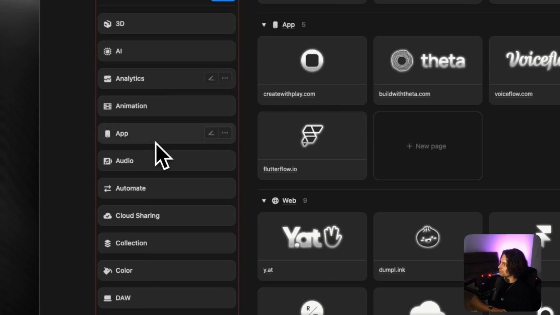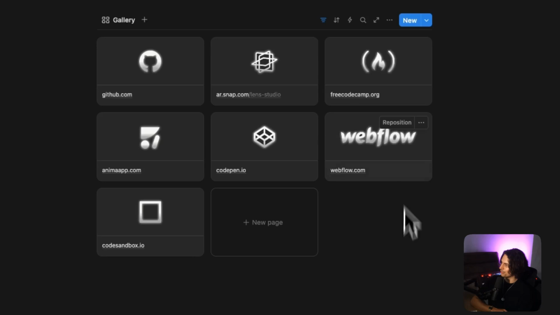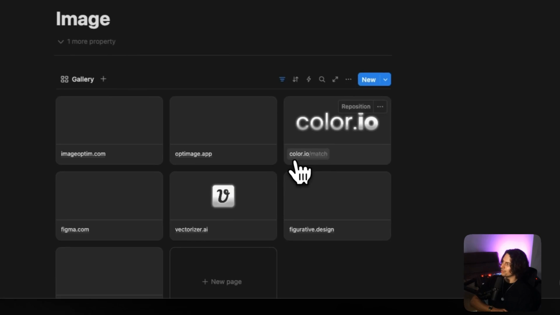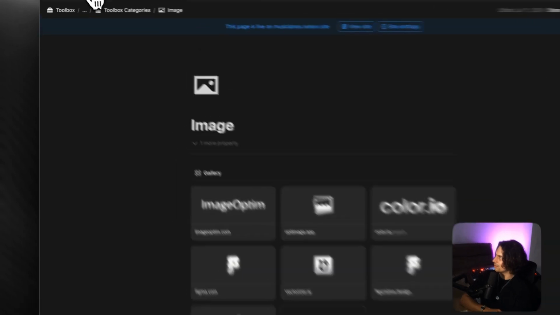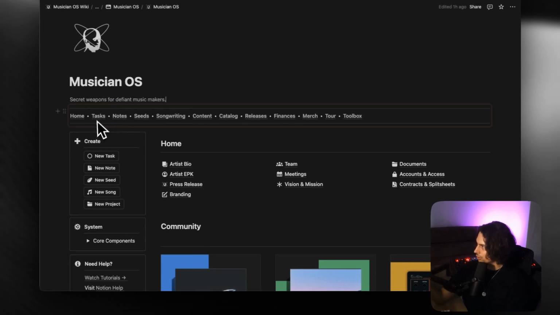But if you want to, you can just go through all of the different categories. For example, clicking on dev, you're going to find all of these different things which relate to web development. Image: you can find all sorts of different things which relate to helping you create vector images, designing things, all of that kind of stuff. And there's probably a lot more that I could dive into. As I mentioned, start creating a few tasks, add a few projects, link things together, create some notes, link a note to a task, all of these things, and start building out the system bit by bit, and you'll get a feel for how the whole thing works.